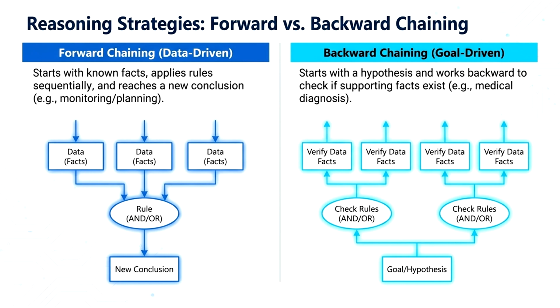For example, if the goal is to determine whether a patient has influenza, the system checks if the patient has symptoms such as fever and cough. In summary, forward chaining begins with facts and moves towards a conclusion, while backward chaining begins with the goal and searches for supporting facts.